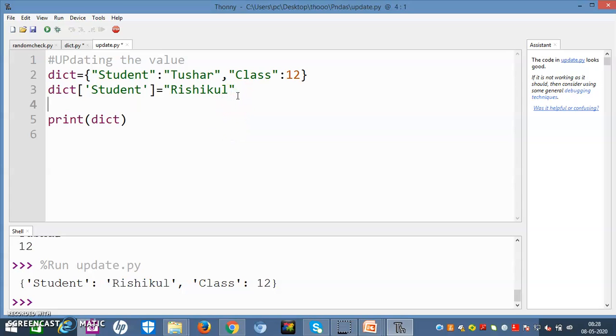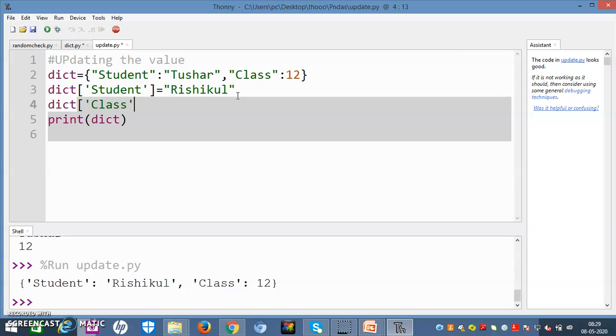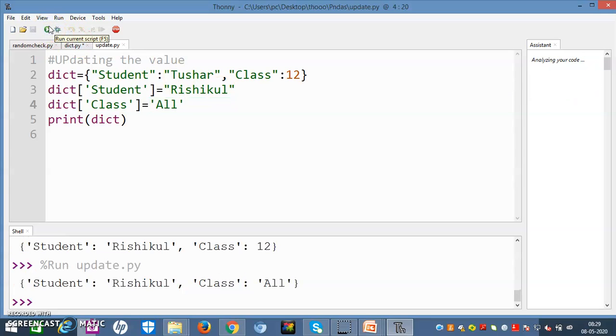Now if I want to replace the value of the other one, class, I will write it here. So it will work also, friends. It is not dependent on the data type. I have taken the data type integer here and text or string type there. So it does not depend at all. It means a dictionary value can be updated from integer to text or from text to integer.